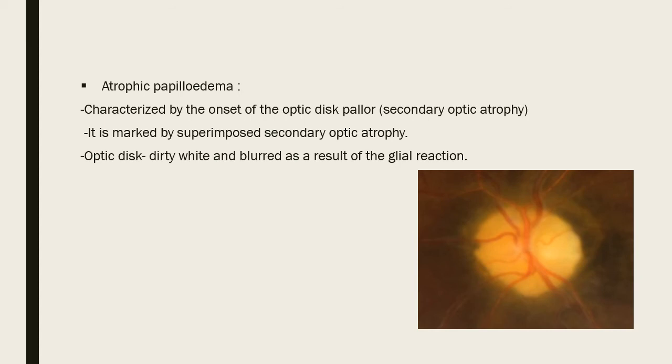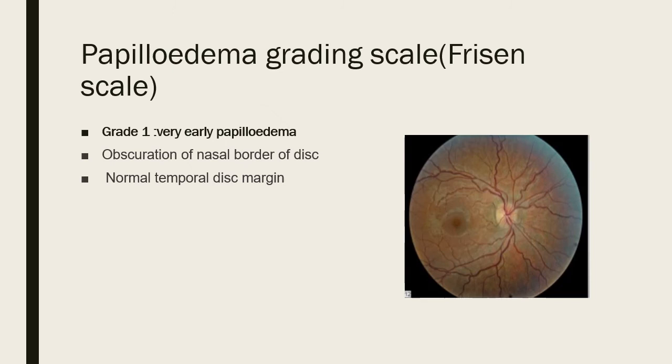It is marked by superimposed secondary optic atrophy. Optic disc is dirty white and blurred as a result of glial reaction. So now you will understand, though atrophy has taken place, margins will remain blurred. Color will remain dirty gray. These are characteristics of secondary optic atrophy, secondary to raised intracranial tension.